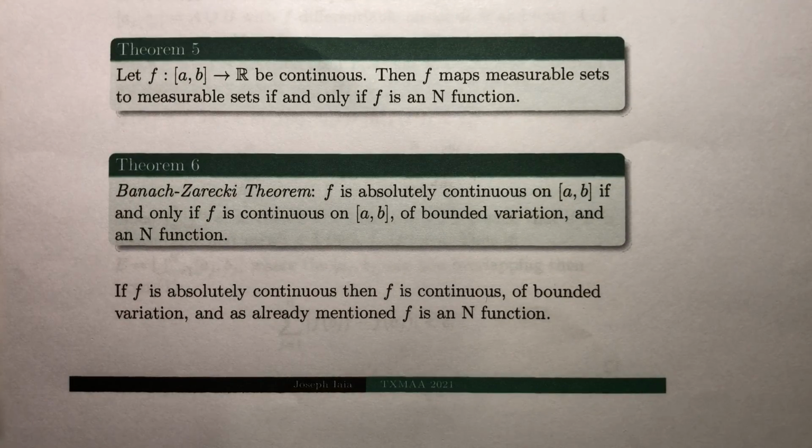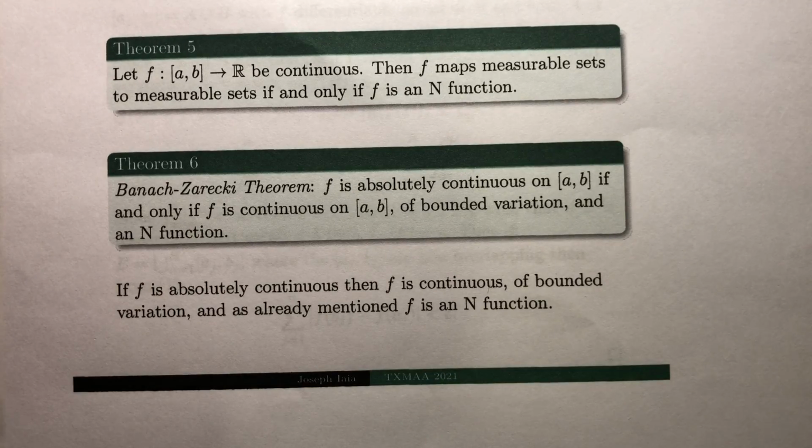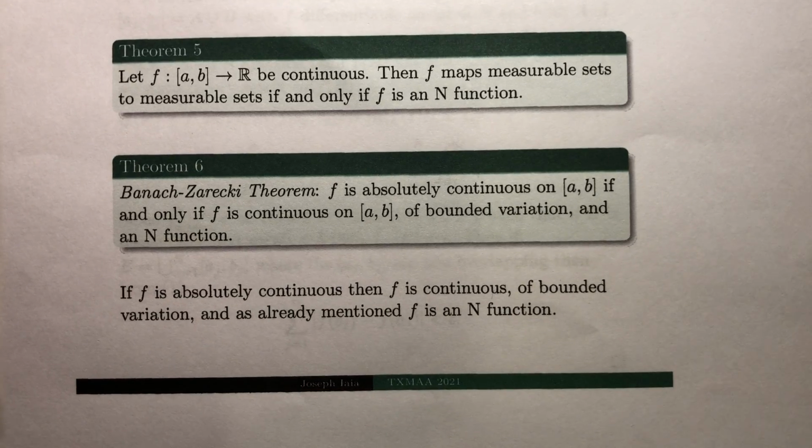Okay, so now it turns out that there's a similar theorem here about continuous functions. If you have a function that maps measurable sets to measurable sets, if and only if f is an n function. Now, there's another interesting theorem about n functions, this Banach-Zarecki theorem, which says that f is absolutely continuous on [a,b] if and only if f is continuous, of bounded variation, and an n function.